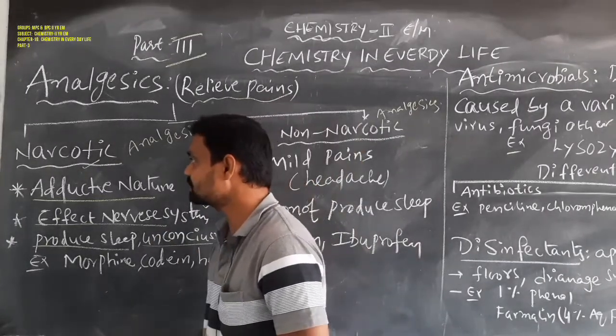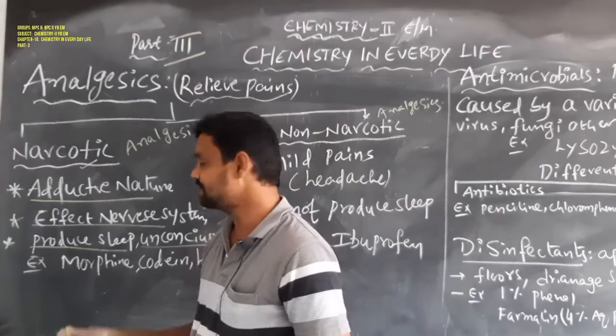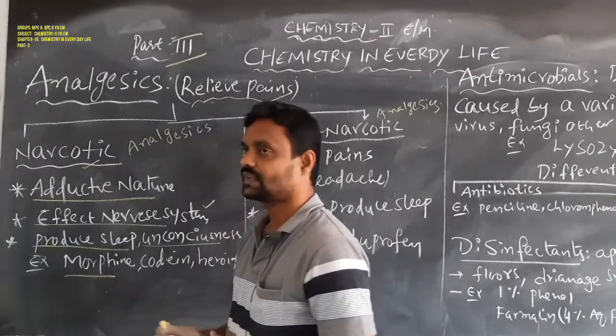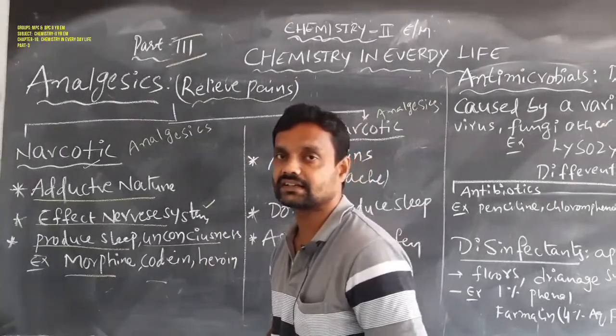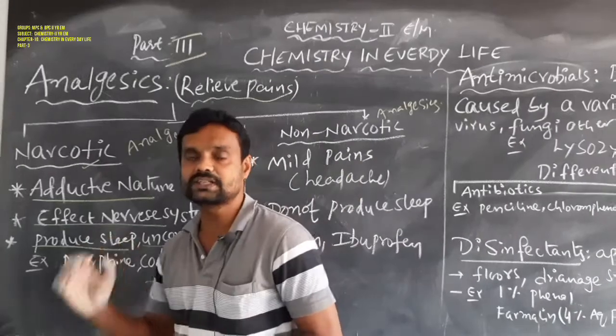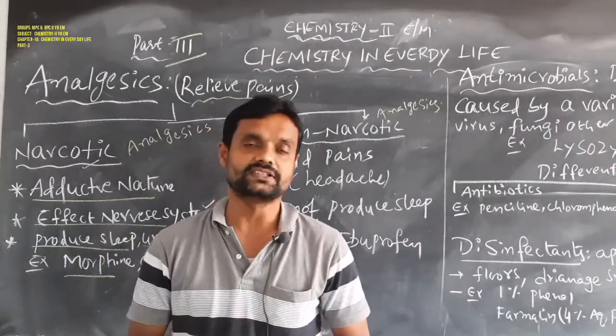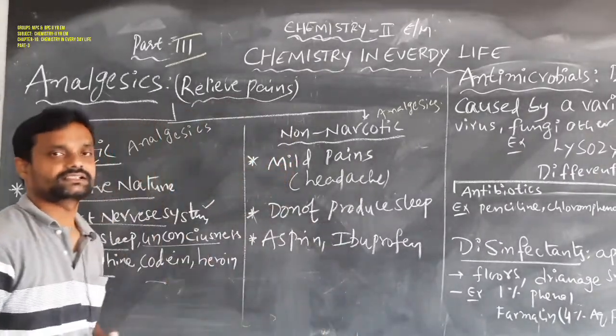What are the examples of narcotic analgesics? Morphine, codeine and heroin. These are the examples for narcotic analgesics.